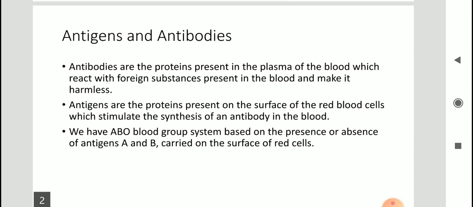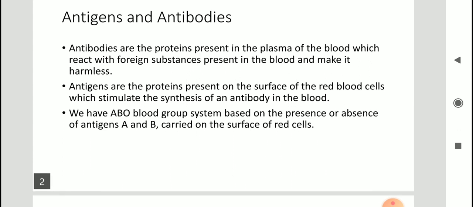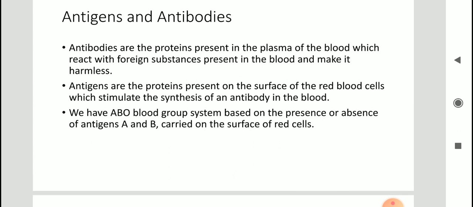So these antigens present on the surface of red blood cells do not trigger any immune response. They basically act as cell surface markers and they are responsible for our blood type. You all know that we have different blood groups, right? A, B, AB and O. I'll explain in the next slide why we call them A, B, AB and O.